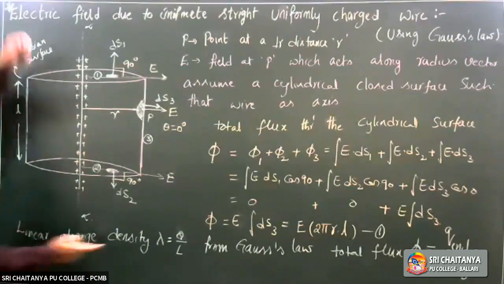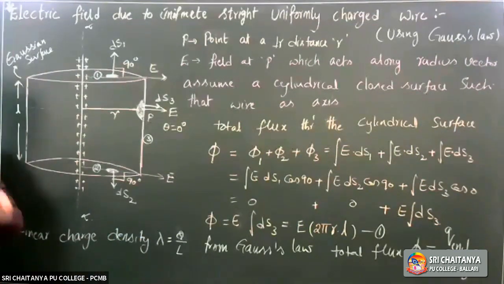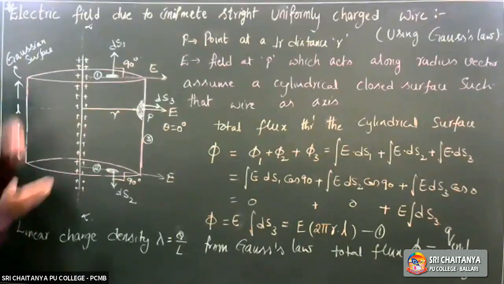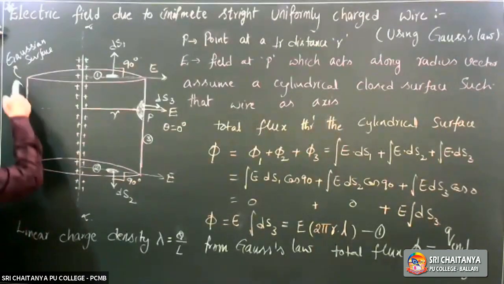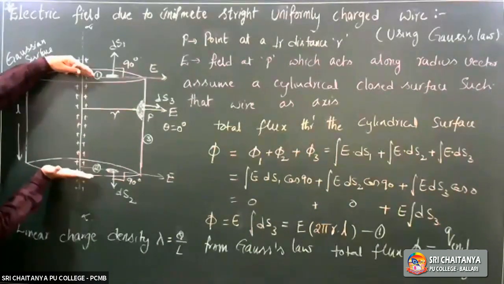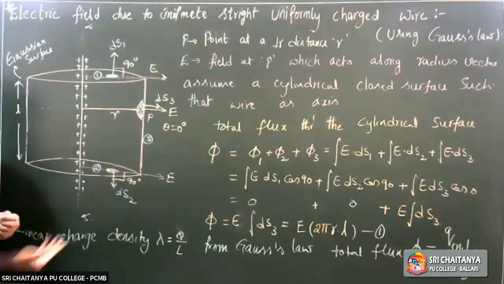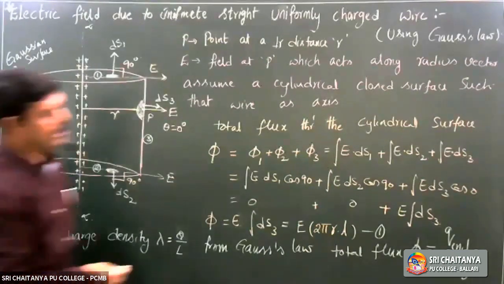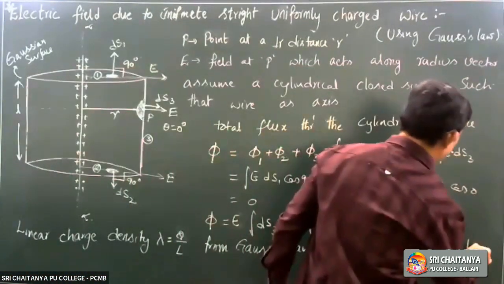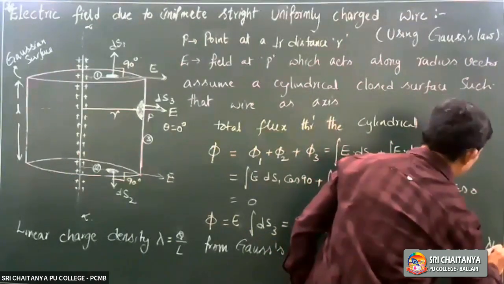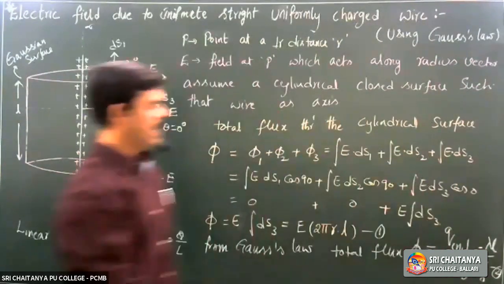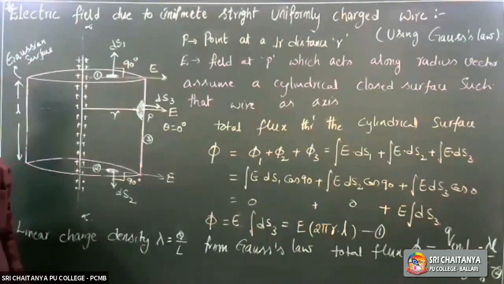Is that clear? Linear charge density lambda means charge per unit length. So for this wire, charge per unit length is lambda. How much of the wire is enclosed in the cylinder? Length L from here to here. So charge enclosed becomes lambda into length enclosed, lambda into L. Okay? Then flux is lambda L by epsilon naught. Take it as lambda L by epsilon naught.